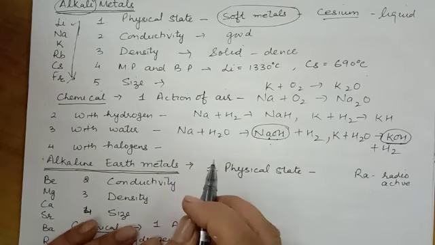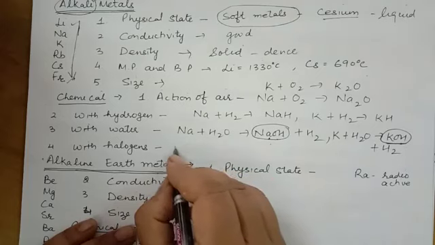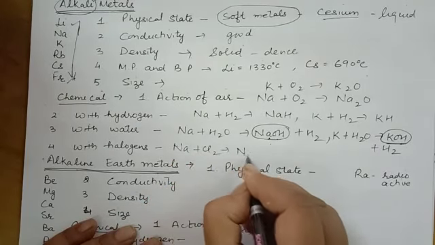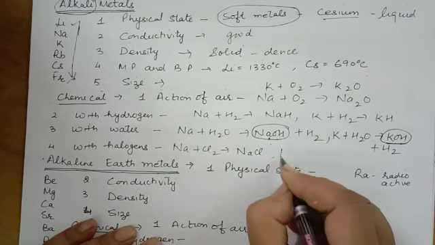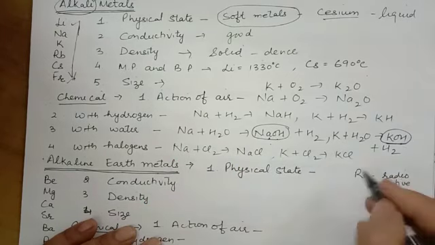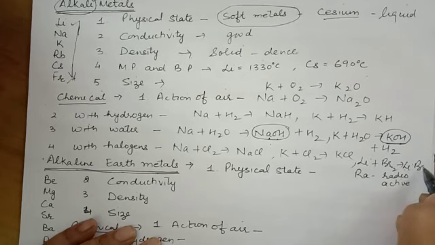With halogens, they form halides. Sodium plus chlorine gives sodium chloride. Potassium plus chlorine gives potassium chloride. Lithium plus bromine gives lithium bromide.